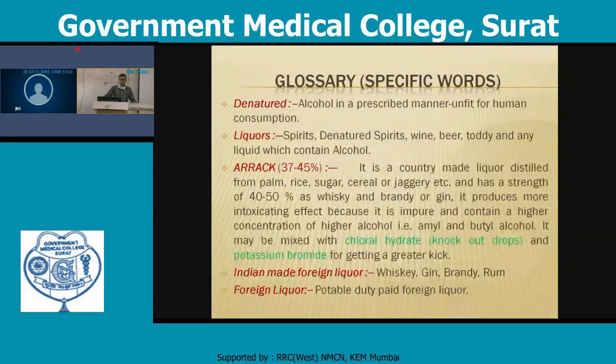What do you mean by denature? Denatured alcohol is alcohol treated in a prescribed manner. Denature means it is altered from its natural state, so that it is unfit for human consumption. It is known as denatured spirit, and it is mostly used for industrial purposes.